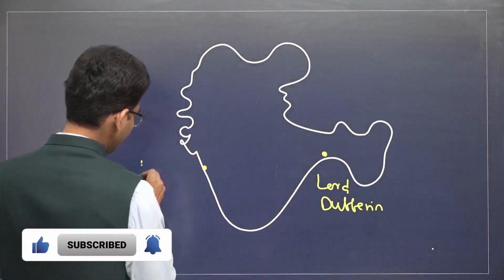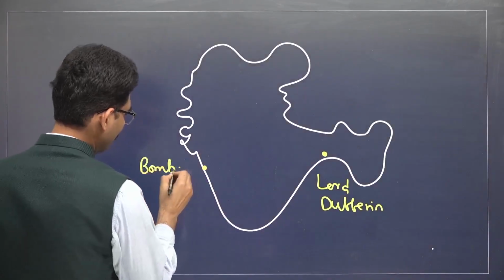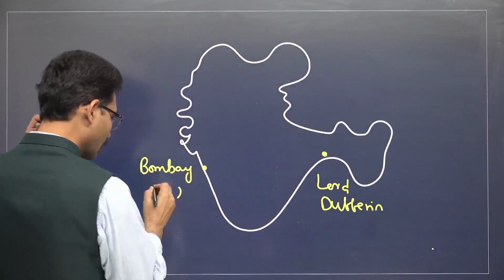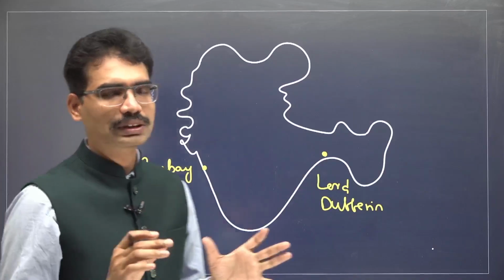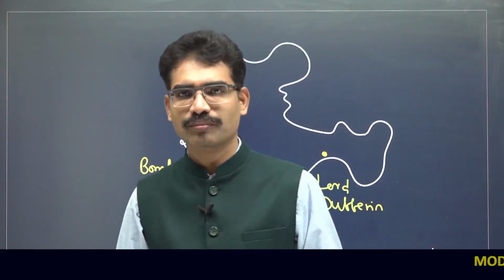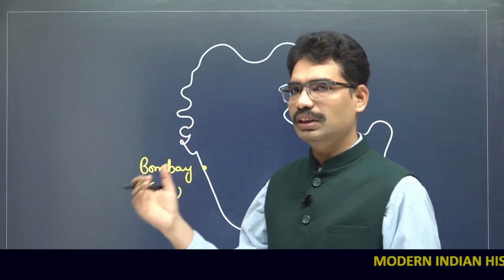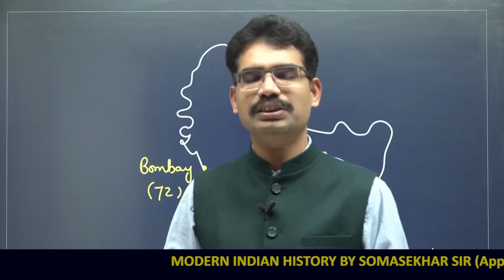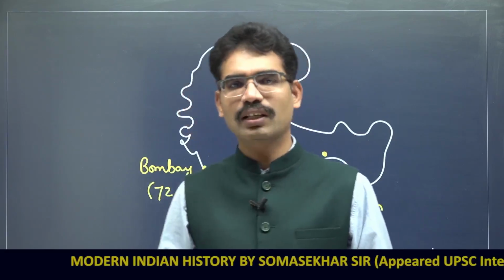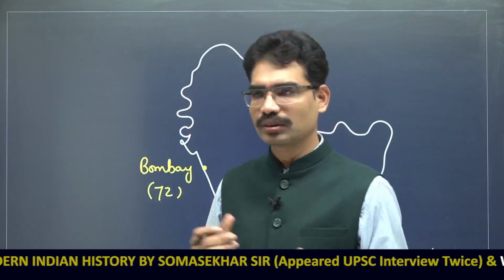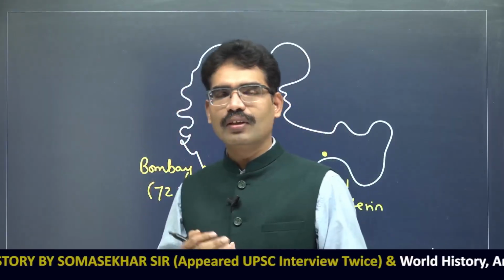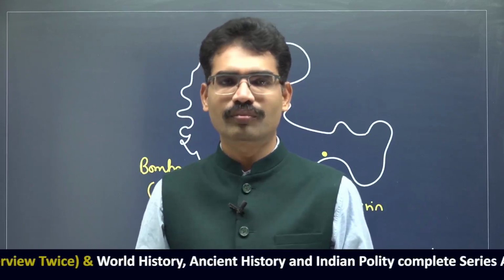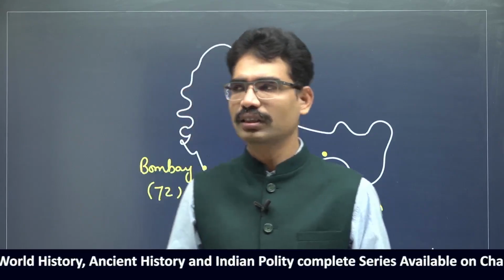The first meeting was held in Bombay with a 72 member delegation. But we have already seen in the previous class, was it the first organization? Was it the first political organization in the Indian context? No. Since the 1830s and 1840s, political associations were growing. Some organizations were there even in London.